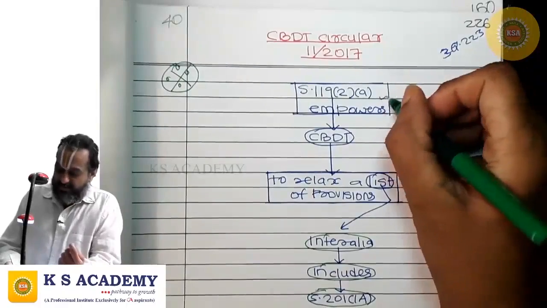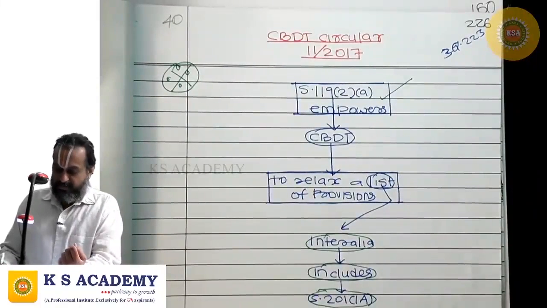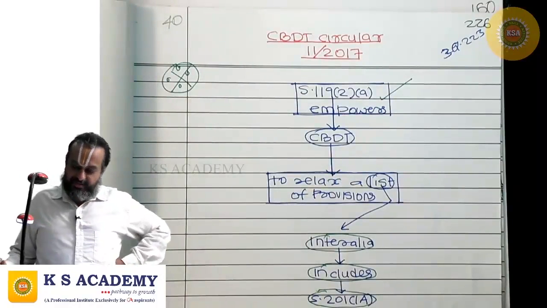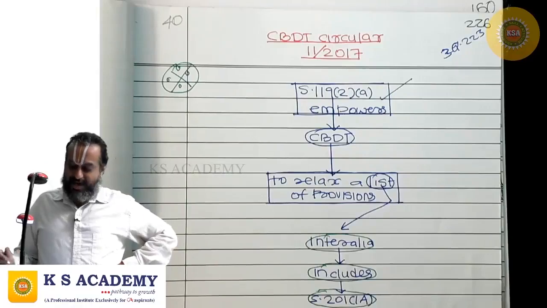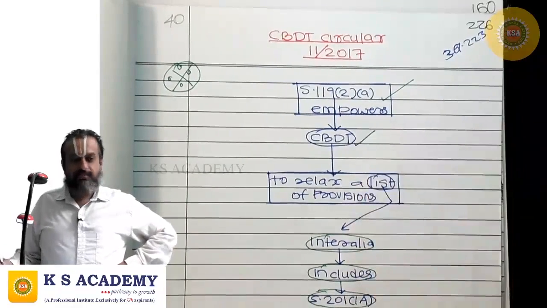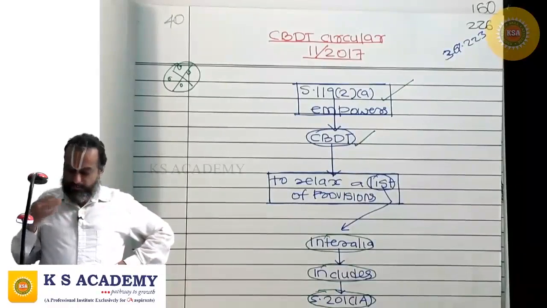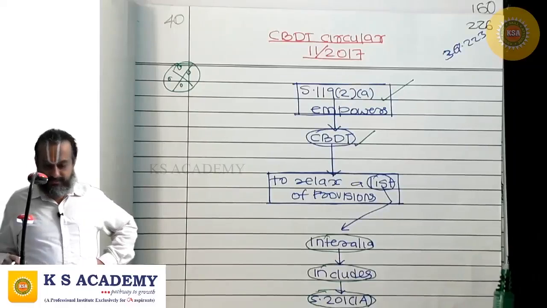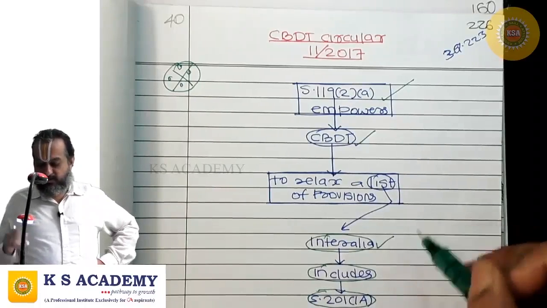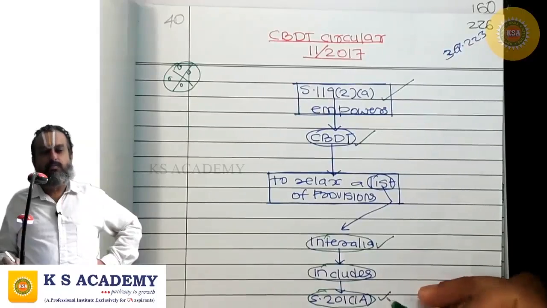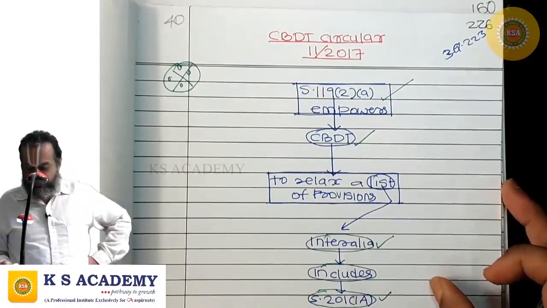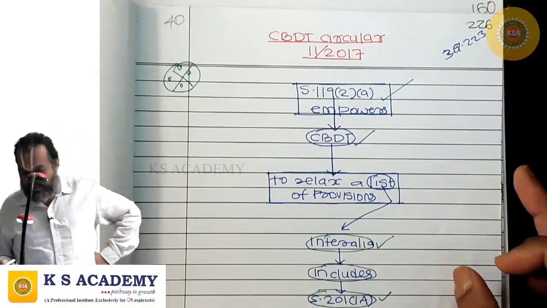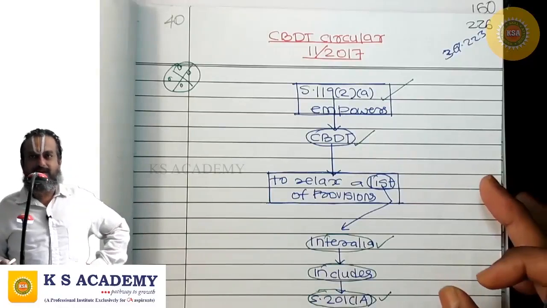Section 119, subsection 2, clause (a) empowers the CBDT to relax a list of provisions of the Income Tax Act, which inter alia includes 201(1A) interest.